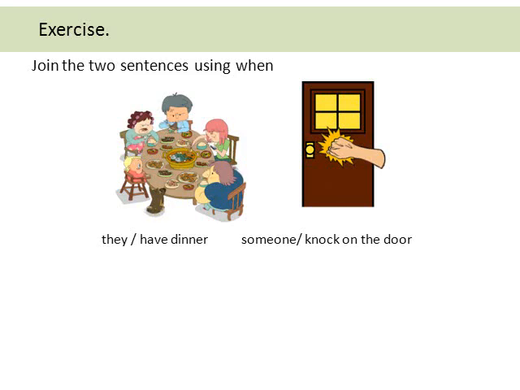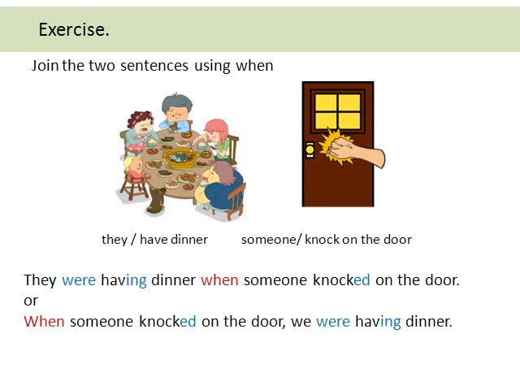They have dinner. Someone knocked on the door. They were having dinner when someone knocked on the door. Or when someone knocked on the door, they were having dinner. After when, I write the simple past: knocked, when someone knocked.